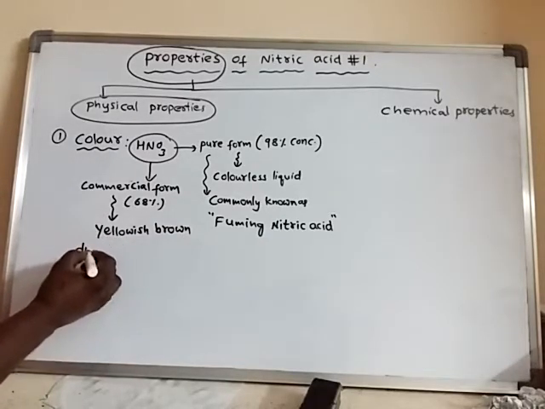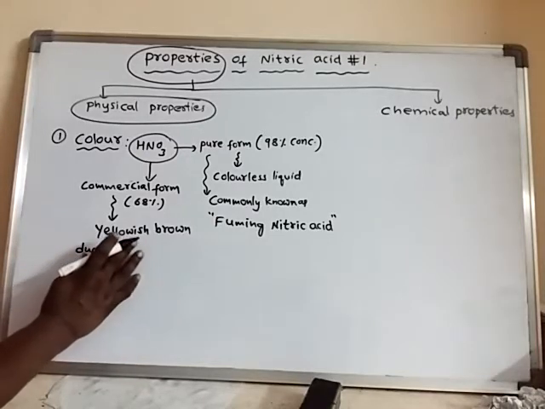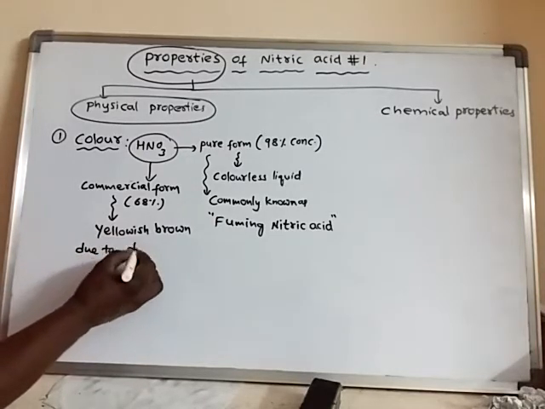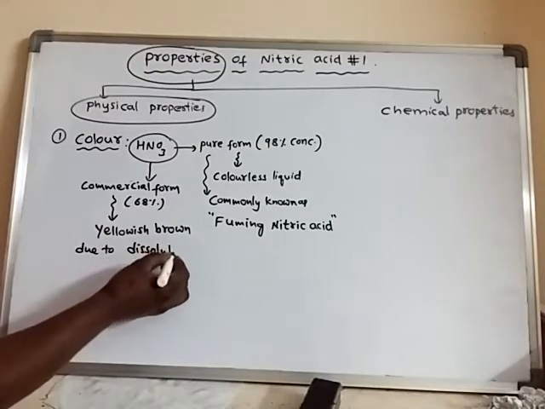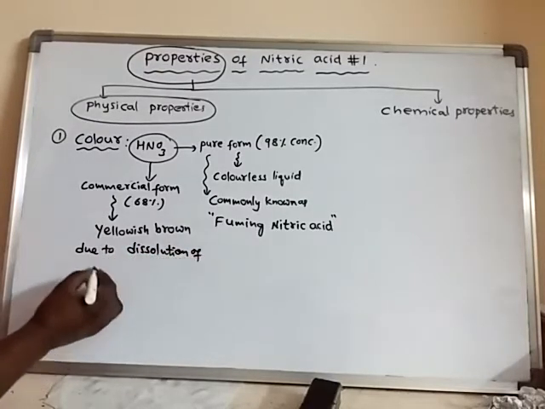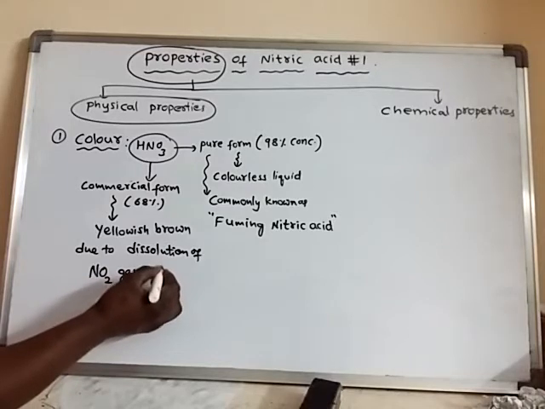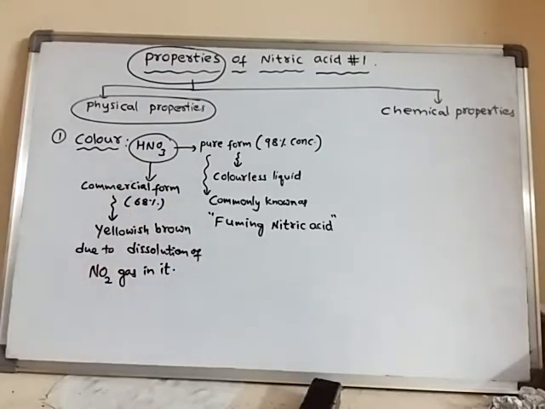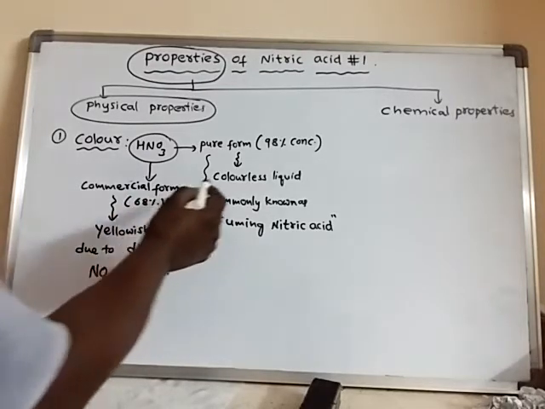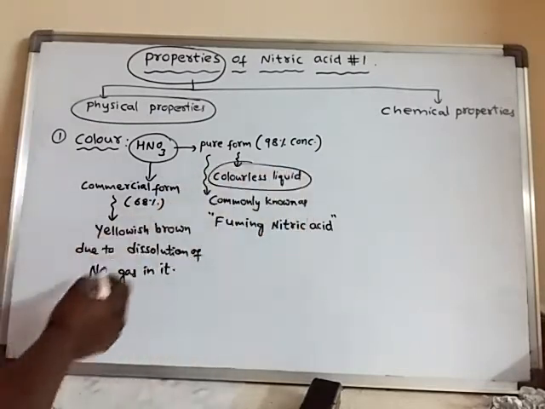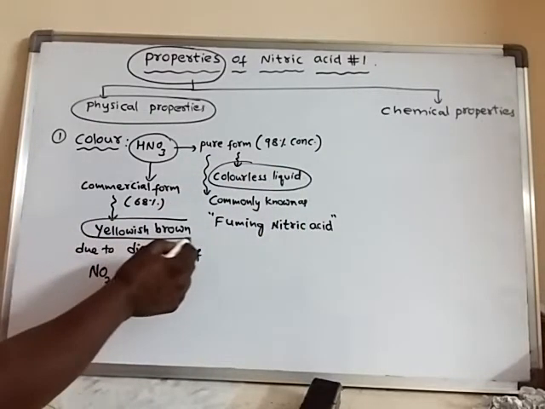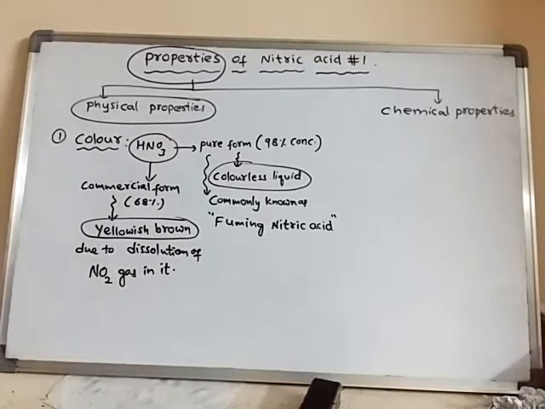Why is it yellowish brown in color? Due to dissolution of NO2, nitrogen dioxide gas in it. Due to dissolution of nitrogen dioxide gas in it, the commercial nitric acid appears yellowish brown in color. So pure form is a colorless liquid, whereas the commercial form is yellowish brown in color.